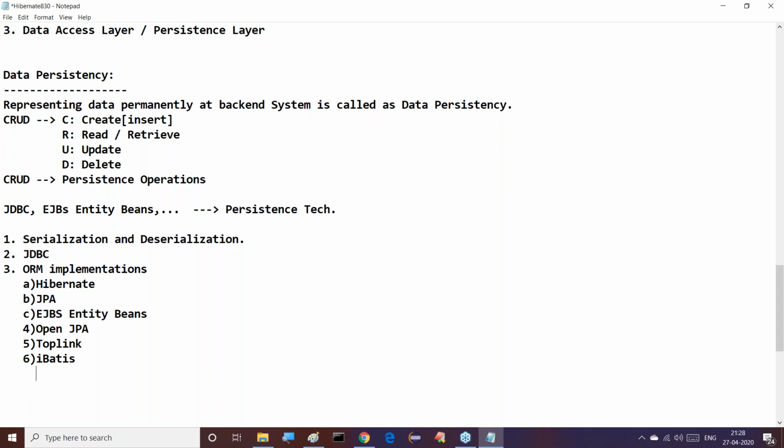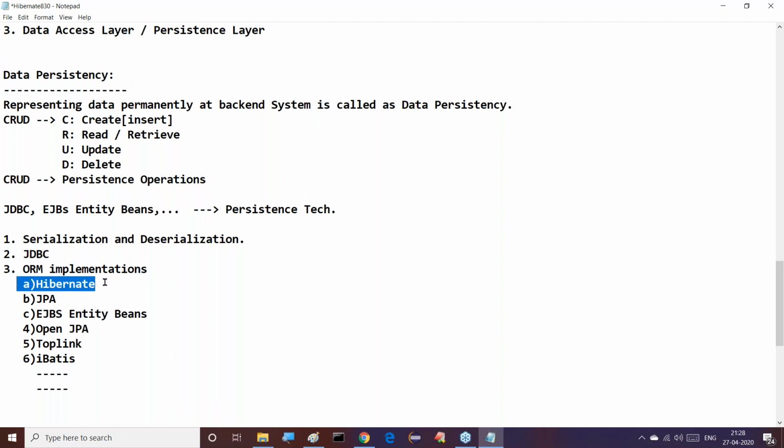IBATIS, like this, a number of technologies are available to achieve data persistency. Which one should we implement, on the basis of this ORM? So now our job is to understand, as part of these ORM implementations, that Hibernate is the topmost one. It is in demand over all the other ORM implementations. Hibernate has very good demand outside when compared with others.